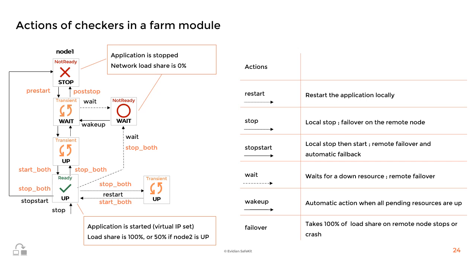Fourthly, a wait action, when the state is up green, first executes stop both and the deconfiguration of the virtual IP address before going to the wait red state. The traffic managed by node 1 is then 0%, meaning that the traffic is managed by the other node if it is running the module. Fifthly, a failover action occurs when all heartbeats are down, and it involves taking 100% of the traffic on node 1.